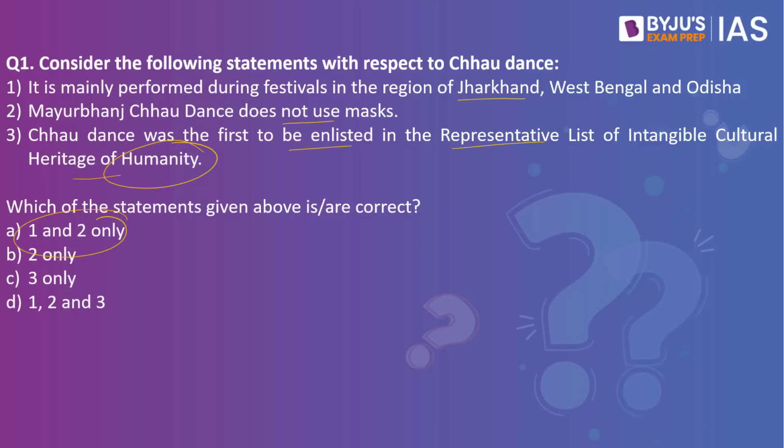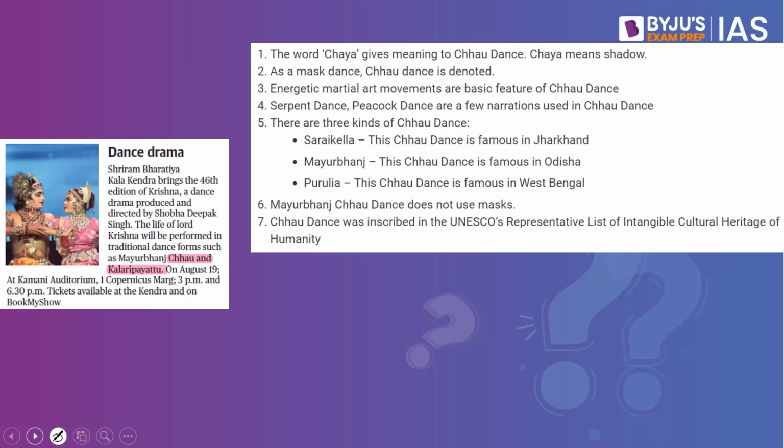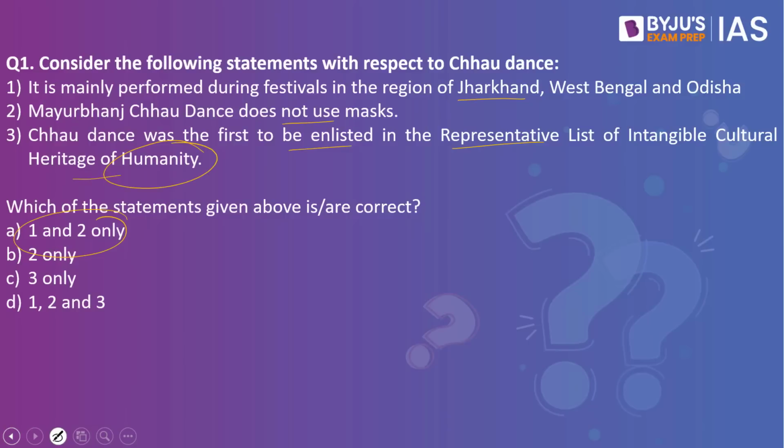Why have we taken this practice question? Because this article in The Hindu makes a reference to the Chhau dance. Let us try and understand what these options are. When we look into the first option, yes, Chhau dance is performed in the festivals in the states of Jharkhand, West Bengal and Odisha. The first statement is right. When you look into the second statement, Mayurbhanj Chhau dance does not use masks. This once again is the right statement.